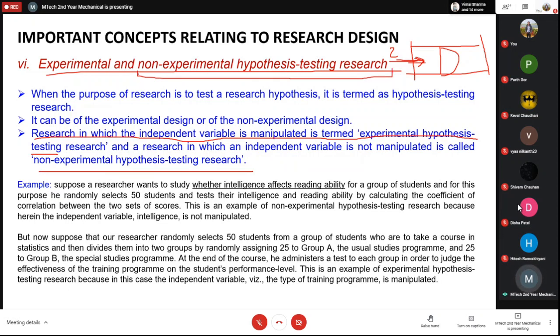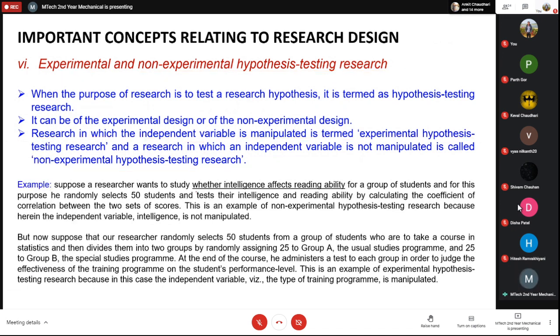There are some research which are non-experimental hypothesis testing research. Mostly they are studied in behavioral studies. I'll try to explain with an example. Suppose someone wants to check whether intelligence affects reading ability. This is a kind of study which can be conducted in the HSS department. There are some ways in which you can try to quantify the intelligence of someone. You can do some kind of test or questionnaire, and then you can see how intelligent a person is.